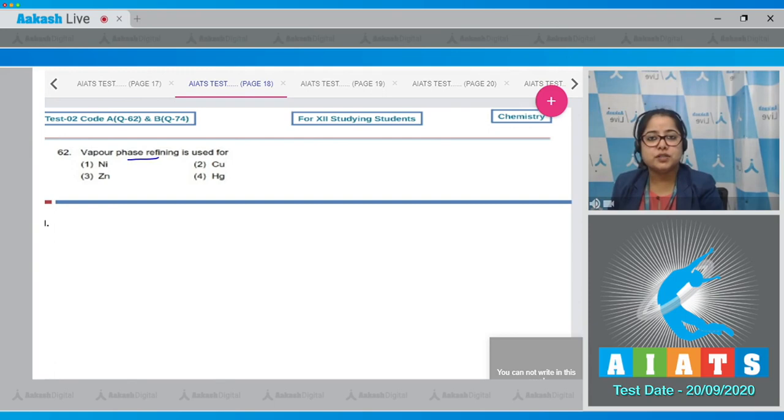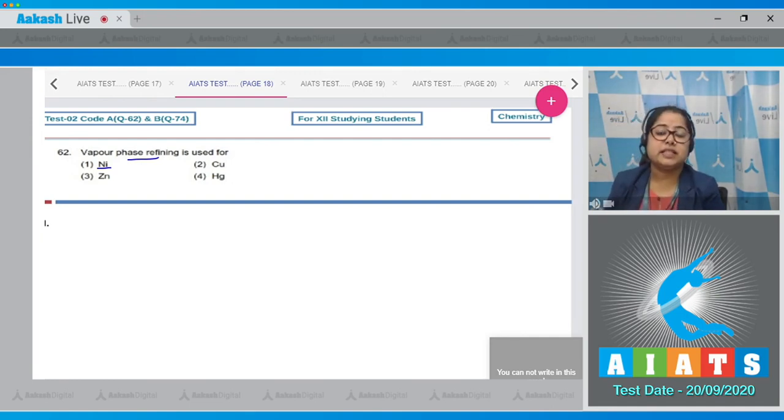One is Mond's process and the other is Van Arkel's method. Mond's process is used for the refining of nickel and Van Arkel's method is used for the refining of zirconium and titanium. Since here the option given is nickel, that means the correct answer is option number 1, nickel.